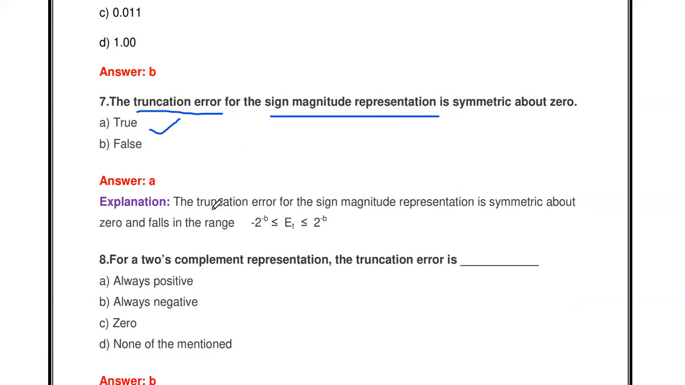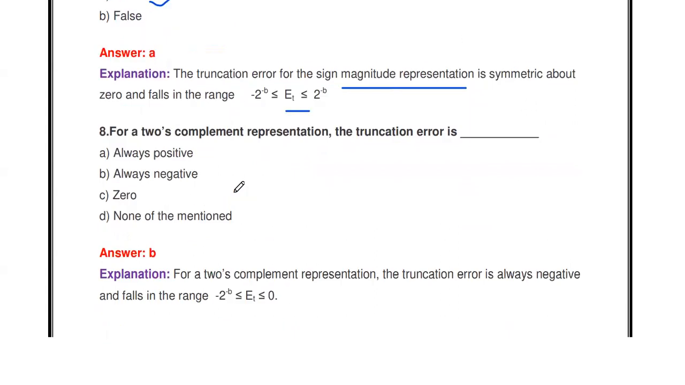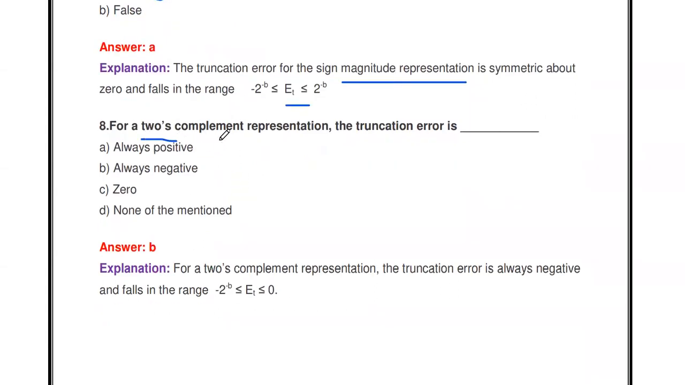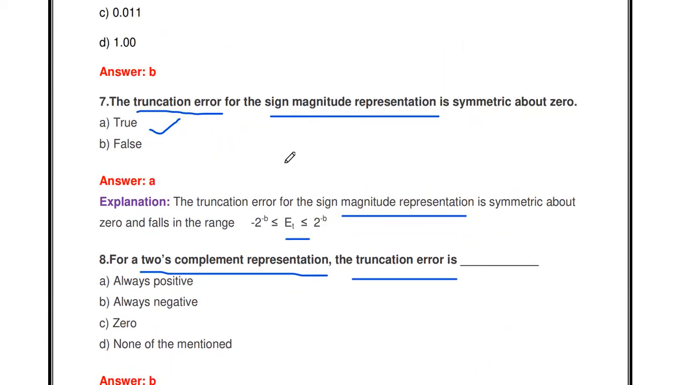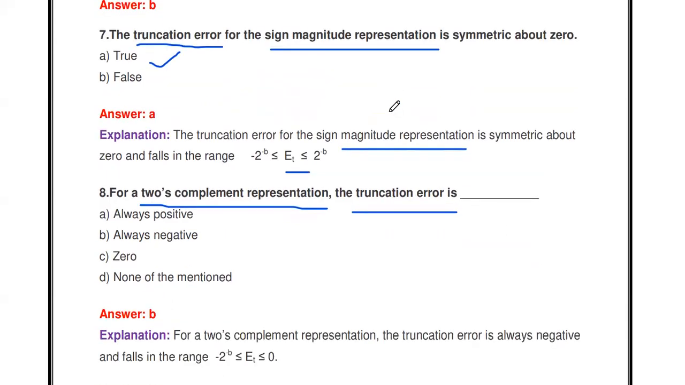So you see, the truncation error for the sign magnitude representation lies between minus 2 to the power minus b and 2 to the power minus b. So that's why the truncation error is symmetric about the 0 axis. Then the next one, for 2's complement representation, what is the truncation error? For sign magnitude representation, it is symmetric about 0. So the truncation error is both negative and positive; across the entire range, the truncation error is there.